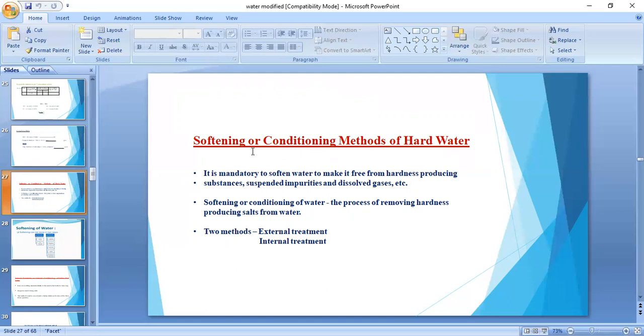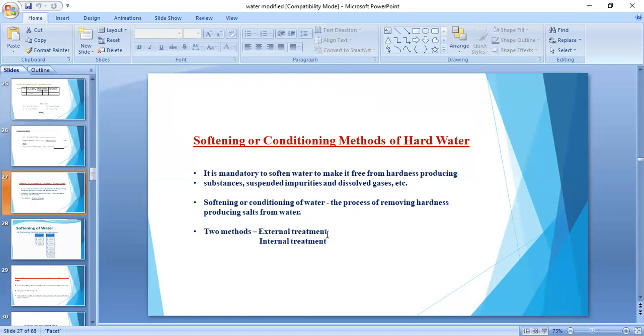So it is mandatory, as already told: before using any water, you have to purify that water. You have to soften that water and remove each and every impurity from the water. After that, we can use it. For that purpose, two methods are employed to soften the water.